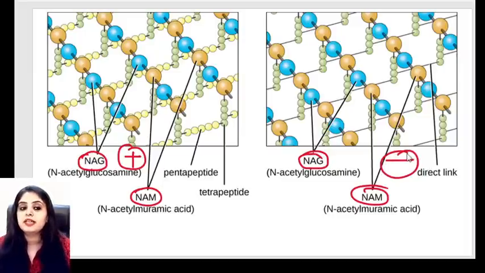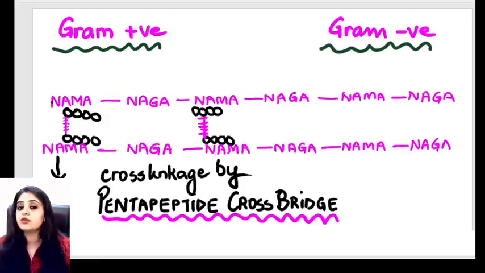But then I see something else also. I realize that there is something extra that is present. The yellow color ones are what? The yellow color ones are NAM. So these yellow color ones, which are NAM, I am seeing that they are getting connected by 1, 2, 3, 4, 5 molecules. I've also tried to draw it out.